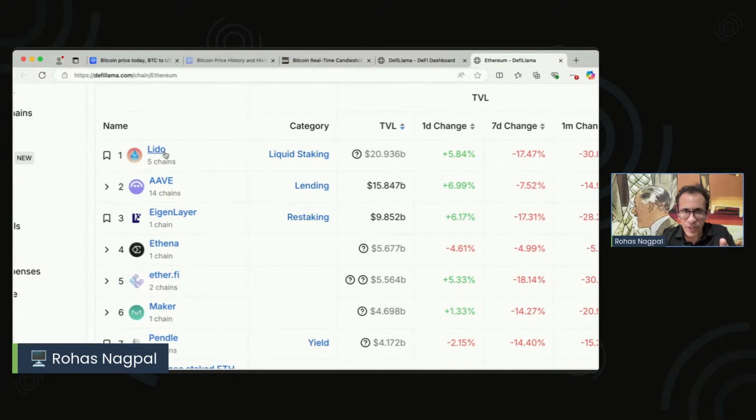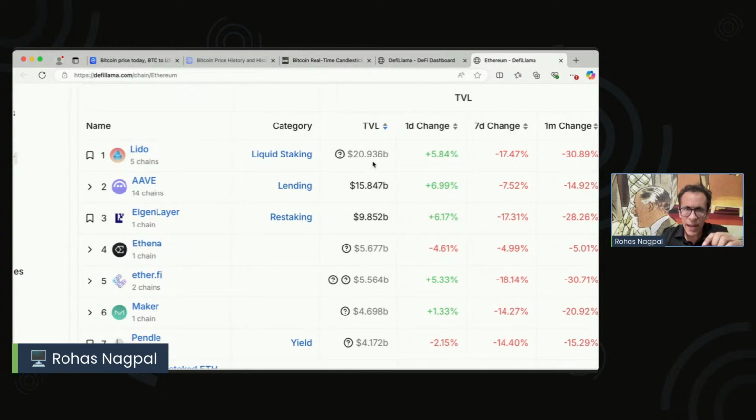So we can say there is a very popular project called Lido. It comes under a category called liquid staking, which we'll cover in future. And total Lido coins on Ethereum is about 20 billion. Then there is Aave, which is a lending platform. Total market cap of that is 15. So all the projects on Ethereum, when we add their market caps, put it together, that is called the TVL.